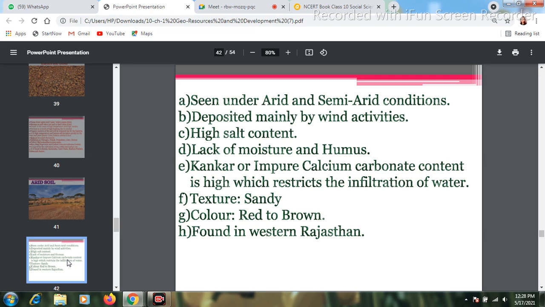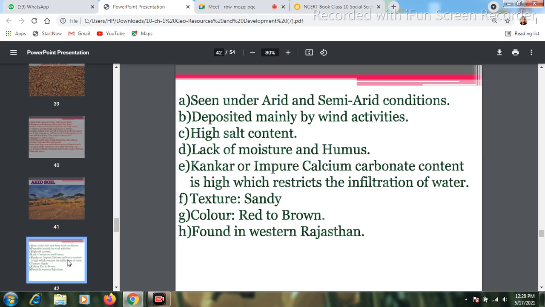In this kind of soil, because of the wind activity that is going on every time, the deposition of this soil occurs due to wind activity only. The color of the soil is red to brown, and in this particular soil we can find conchars. We know conchars are calcium carbonate components which restrict the infiltration of water in the soil. That's why you will find water scarcity in the Rajasthan desert area.